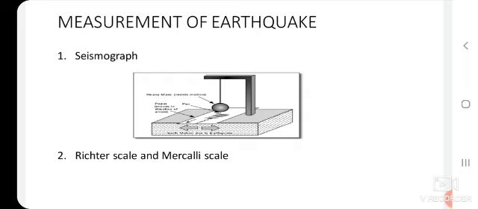The point on the Earth's surface directly above the seismic focus is known as the epicenter. So what is an epicenter, children? The epicenter is the point on the Earth's surface directly above the seismic focus. Okay. So the seismograph is an instrument used to measure the intensity and frequency of the earthquake. Next one is the Richter scale.